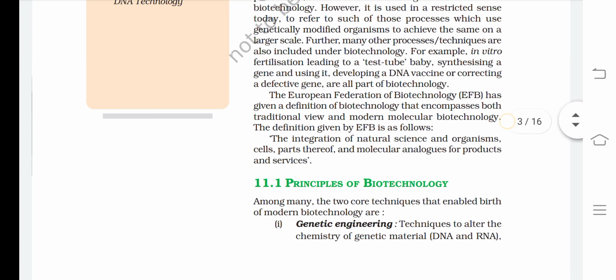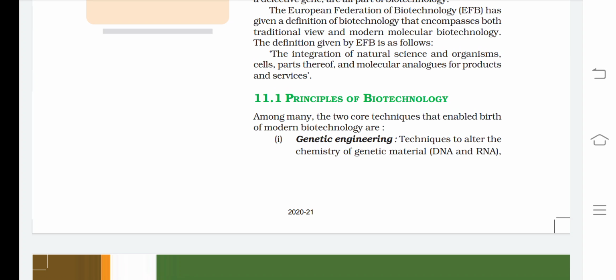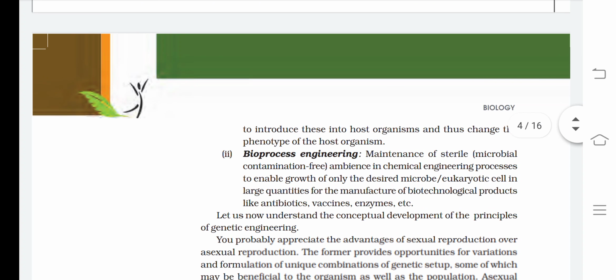Principles of biotechnology. Among many, the two core techniques that enabled the birth of modern biotechnology are: first, genetic engineering, techniques to alter the chemistry of genetic material, DNA and RNA, to introduce these into host organisms and thus change the phenotype of the host organism.